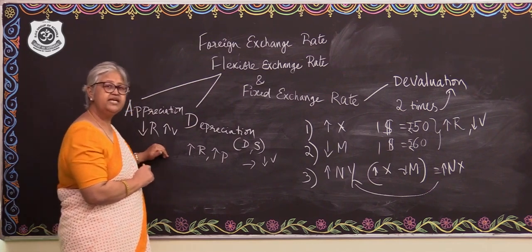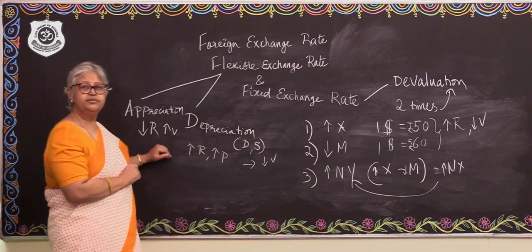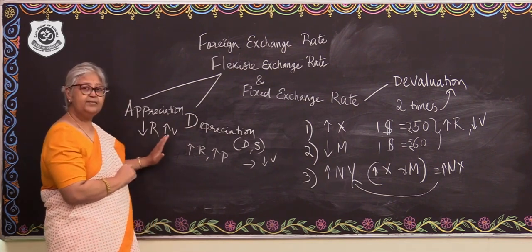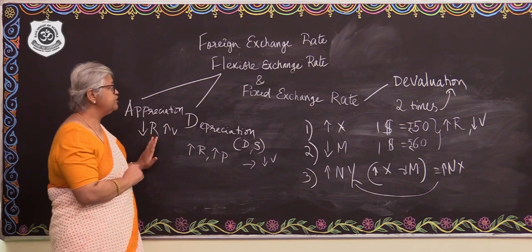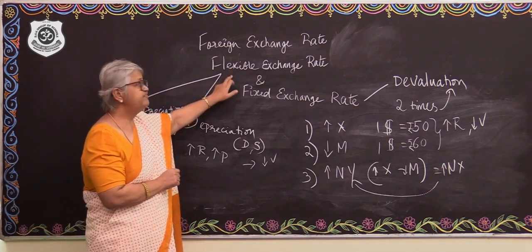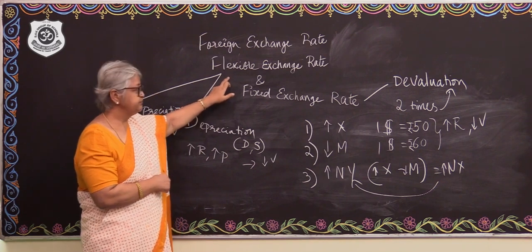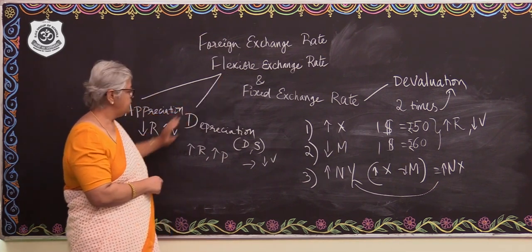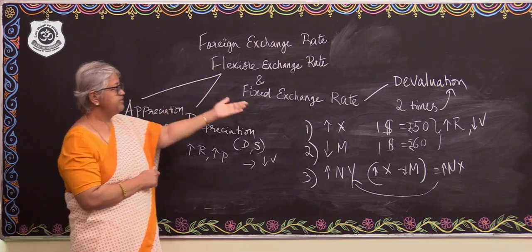So, that is the concept of currency appreciation. Currency appreciation is very much a concept explained as part of the flexible exchange rate system.